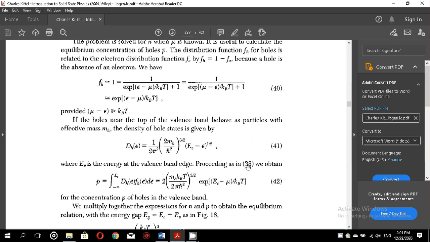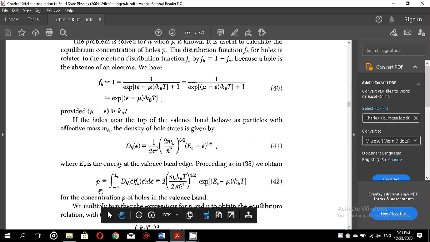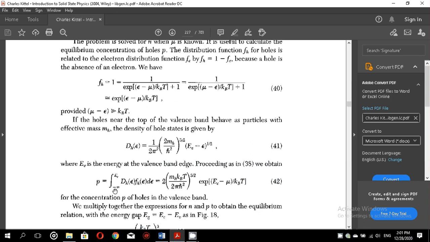Proceeding as in equation 38, we obtain the number of holes in the valence band by a similar expression, that is the integration of the density of holes times the probability function of holes, but this time the limits are minus infinity to EC, because the holes are in the valence band, so we can have the limits from minus infinity up to the conduction band edge.